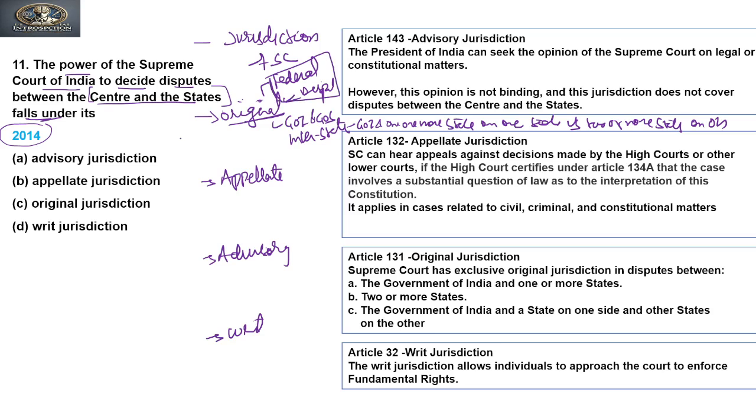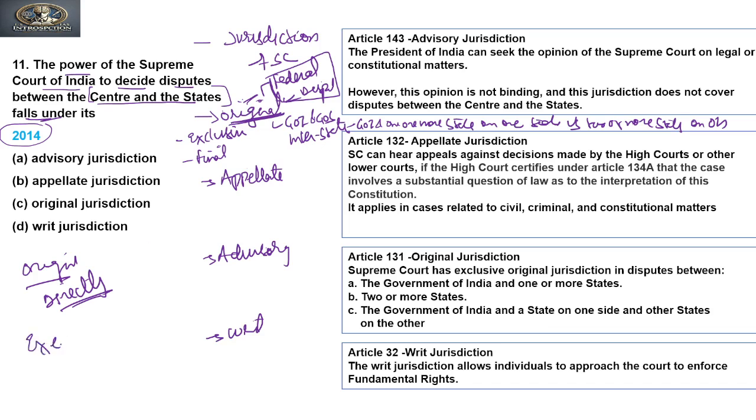Now this original jurisdiction is also an exclusive jurisdiction, and a final jurisdiction. When we say original jurisdiction, it means the dispute can be directly brought to the Supreme Court. So original jurisdiction means you directly approach the Supreme Court, the authority which has original jurisdiction.